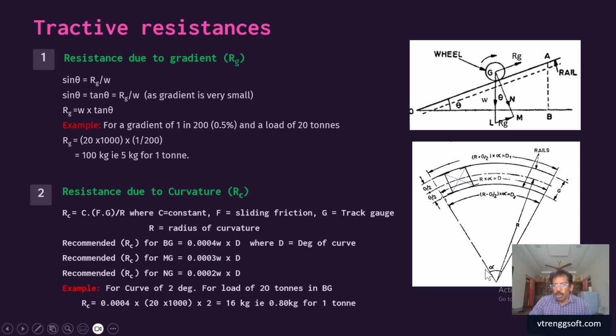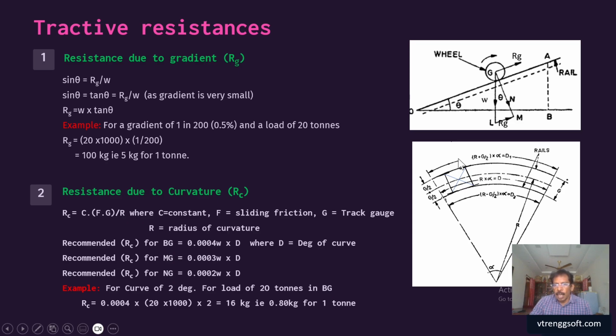Let us take two points. Take a distance along the central line of the track, D equal to R into the angle subtended, that is, arc length equal to the radius into the angle subtended at the center between the two points. The inner rail length is R minus G by 2, into alpha, equal to the distance to be covered by the inner wheel. Like that, the outer length will be R plus G by 2, into alpha.